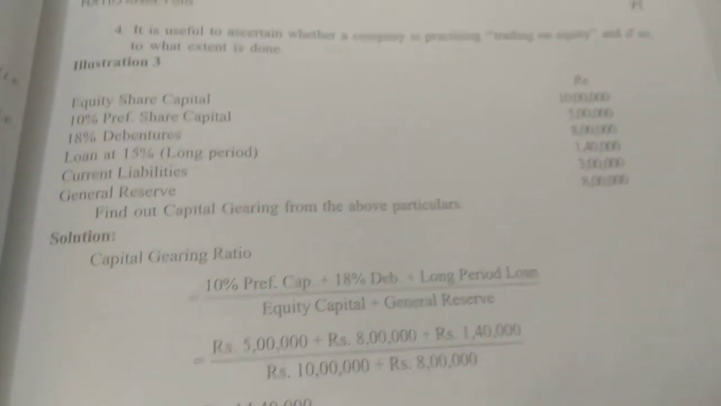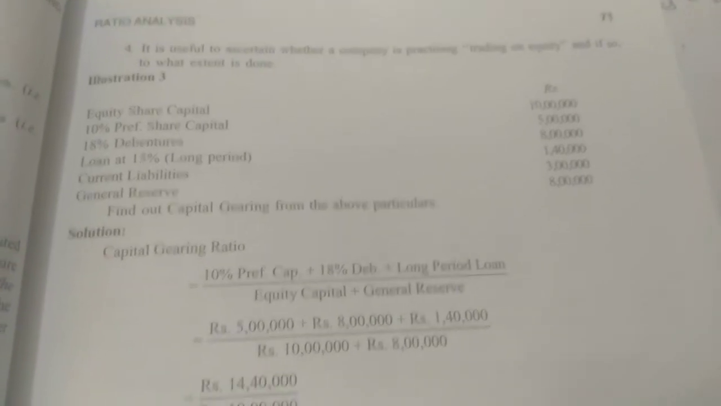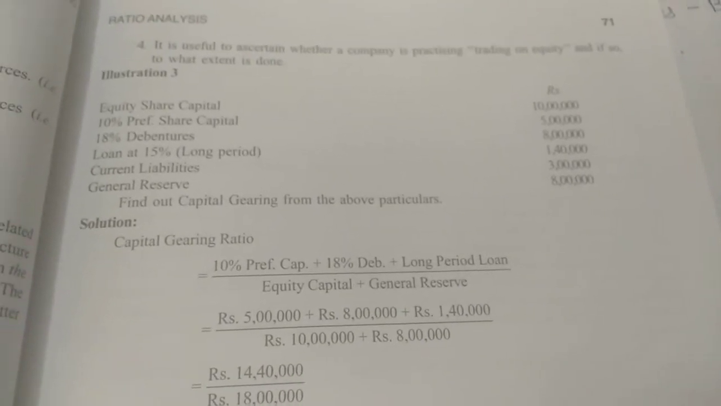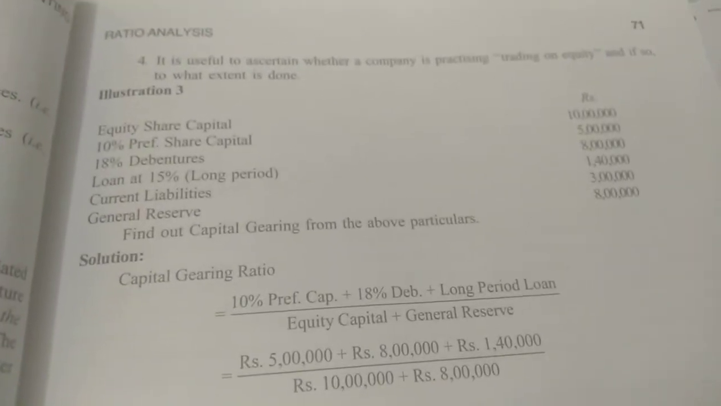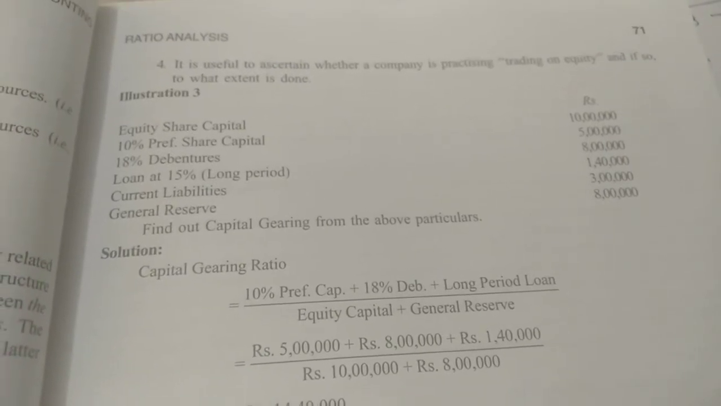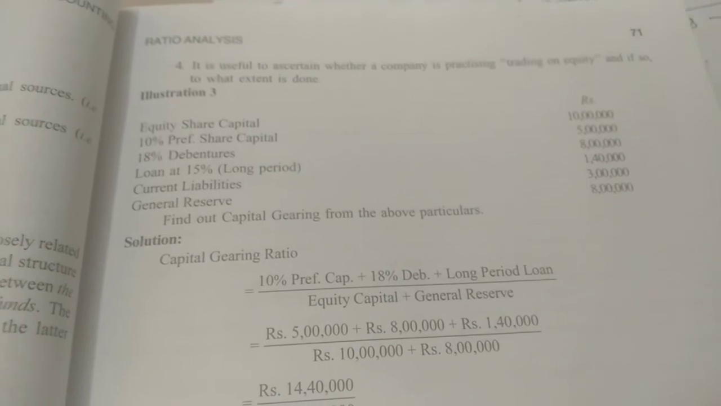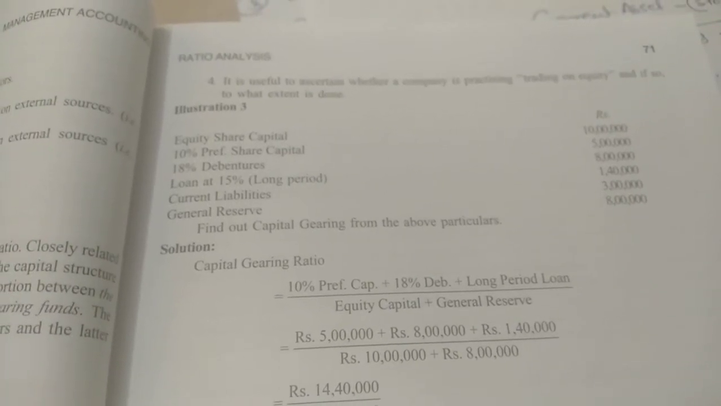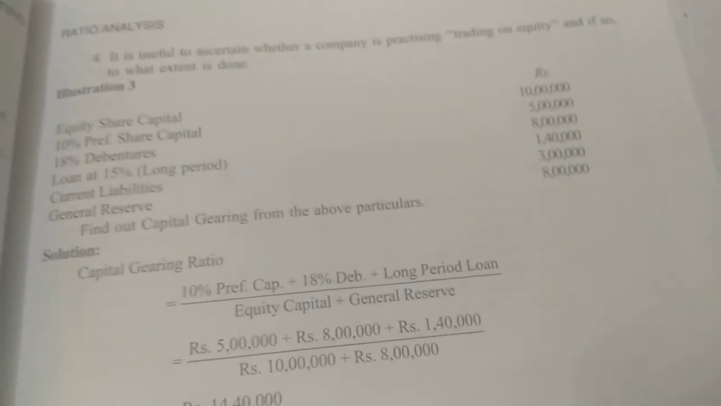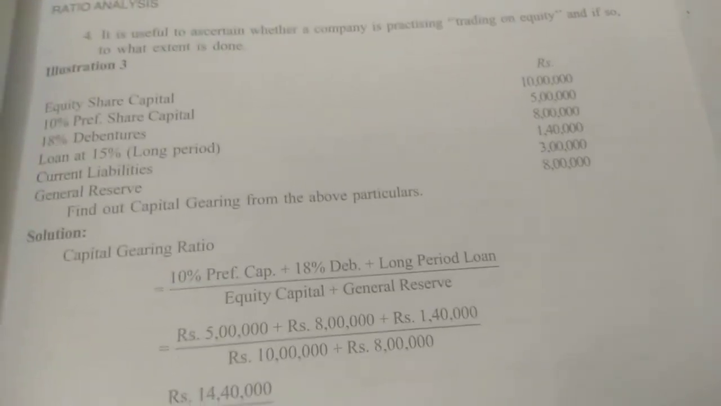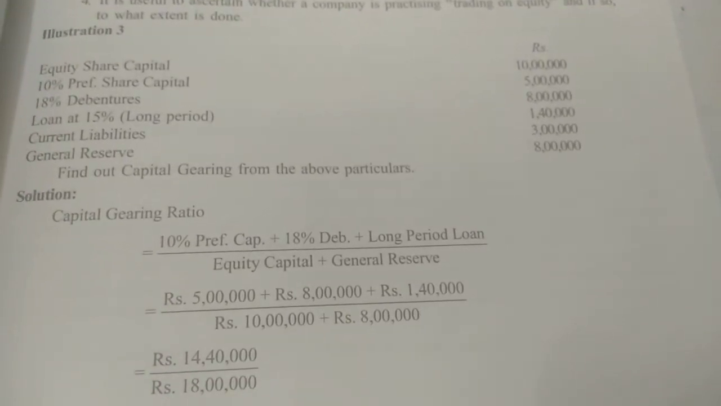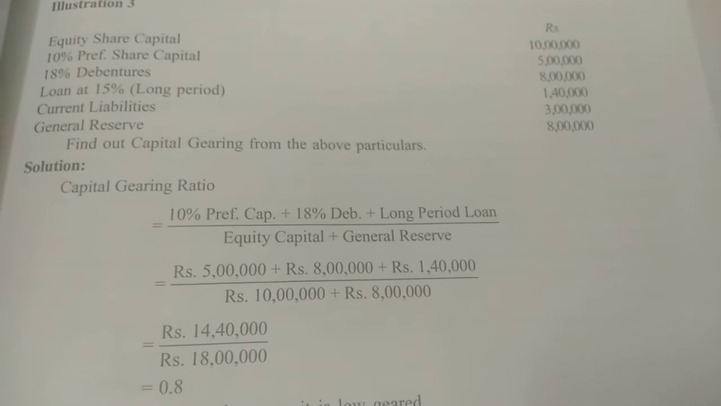Now here is a short example for that. The equity share capital is given in the numerical, then you have preference share capital, you have debentures, you have loans for the long period, plus you have current liabilities and you have general reserve. Based on that, we are going to calculate the capital gearing ratio.